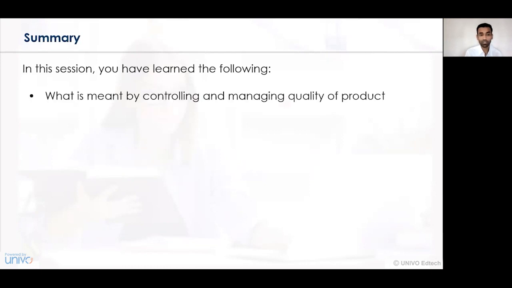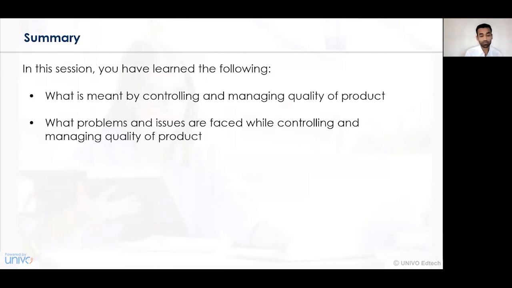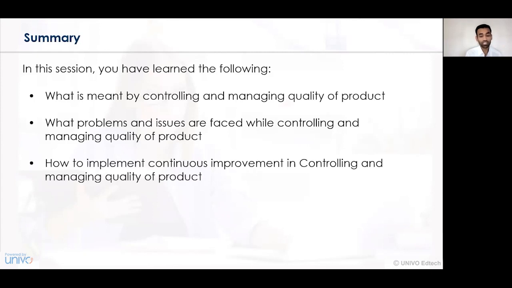Now, let's summarize what we have learned in this particular session. In this session, we have understood what is meant by controlling and managing the quality of processes or products, what the various problems and issues associated with controlling and managing the quality of a product are, and lastly, how we implement continuous improvement strategies in controlling and managing the quality of a product.